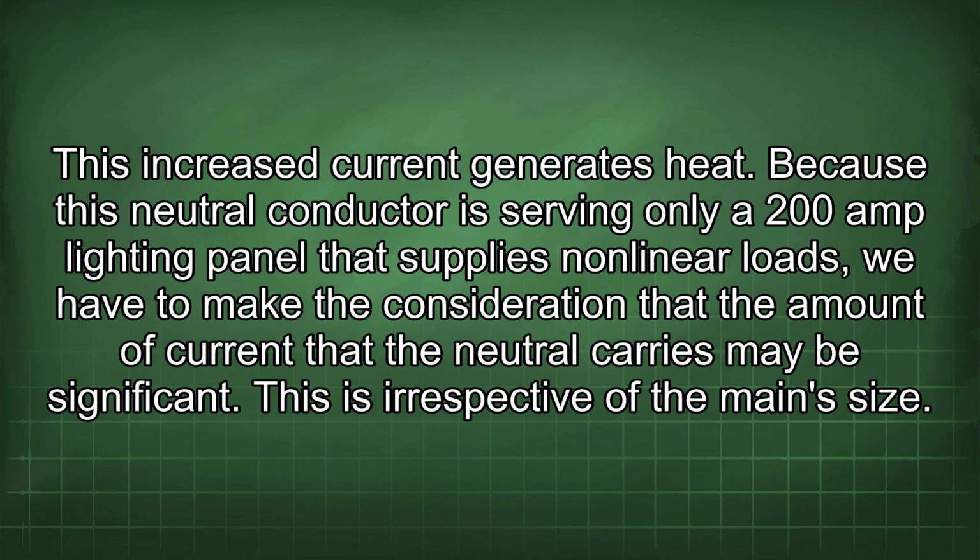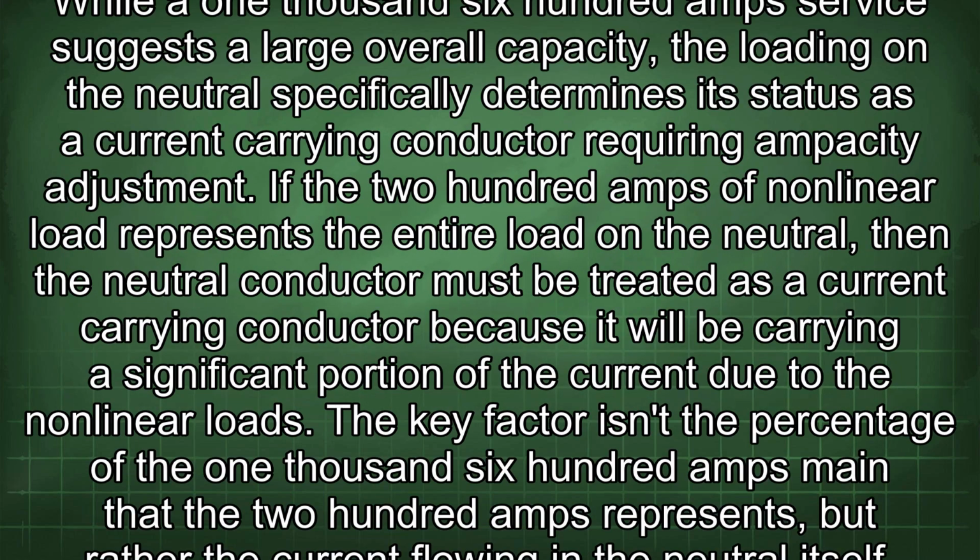Because this neutral conductor is serving only a 200 amp lighting panel that supplies nonlinear loads, we have to consider that the amount of current the neutral carries may be significant. This is irrespective of the mains size. While a 1600 amp service suggests a large overall capacity, the loading on the neutral specifically determines its status as a current carrying conductor requiring ampacity adjustment.